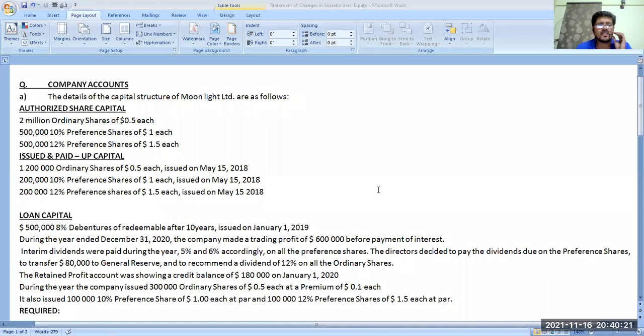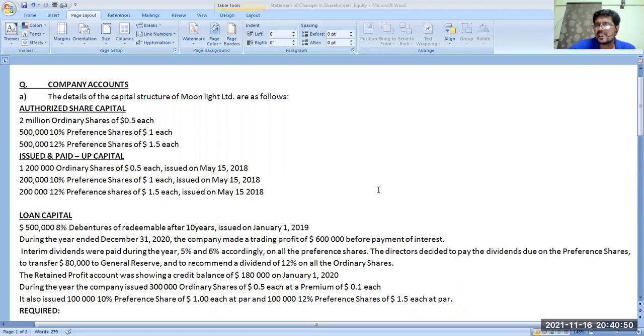Now, the details of the capital structure of the Moonlight Company are as follows. 2 million ordinary shares of $0.5 each, 500,000 10% preference shares of $1 each, 500,000 12% preference shares of $1.5 each. Issued and paid up capital: 1,200,000 ordinary shares of $0.5 each, issued on May 15, 2018.